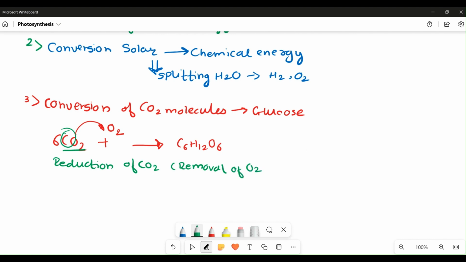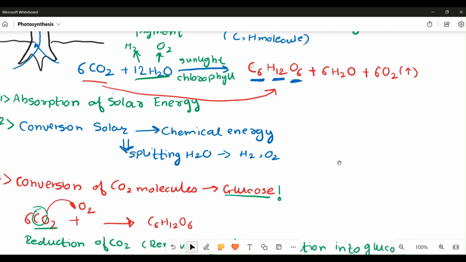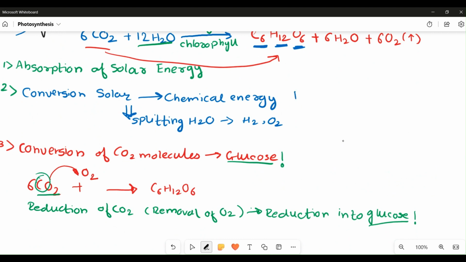Reduction of CO2 into the glucose molecule is the third step, and at last you reach the precious glucose molecule. These three processes which I have discussed together constitute the mechanisms of photosynthesis.